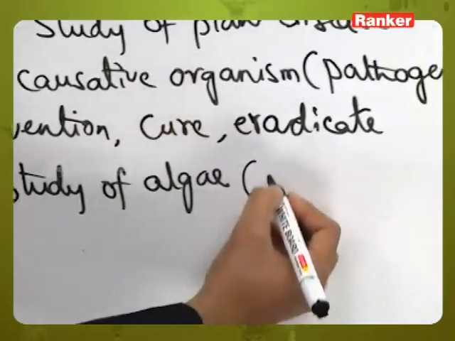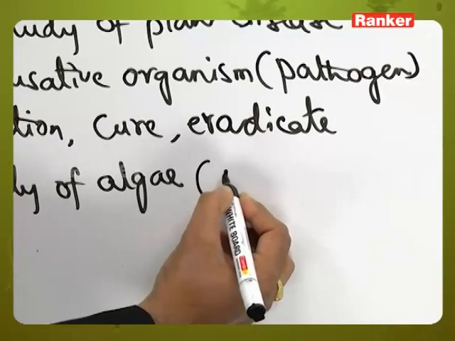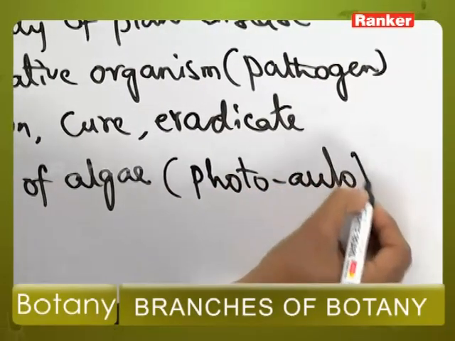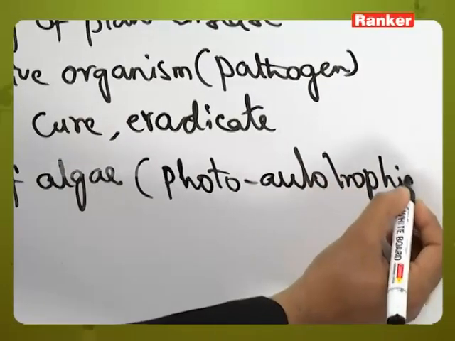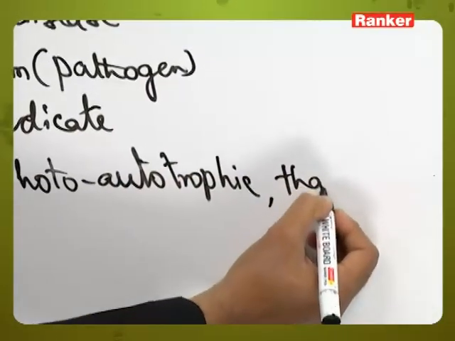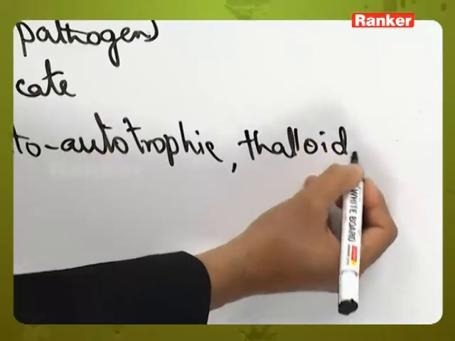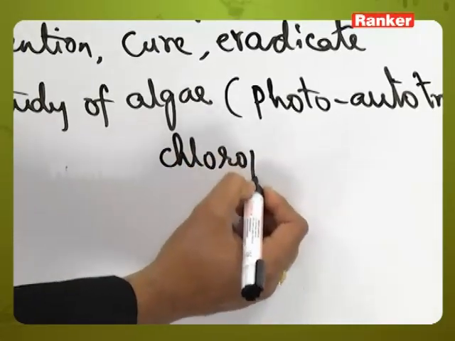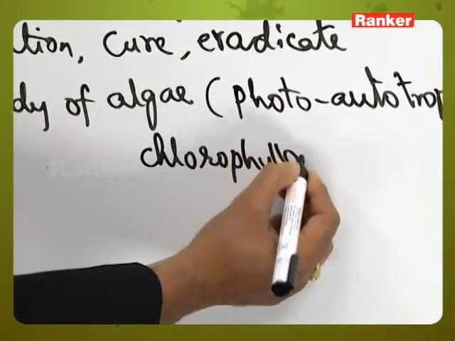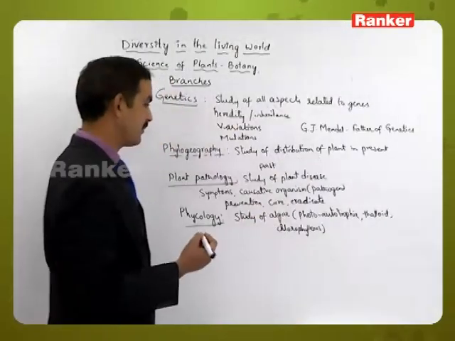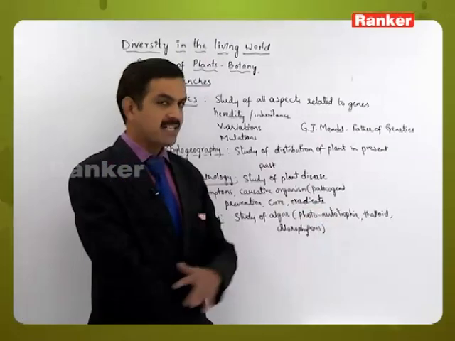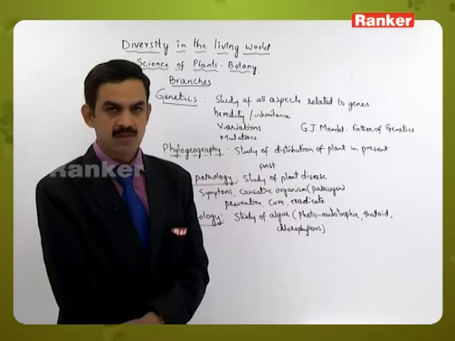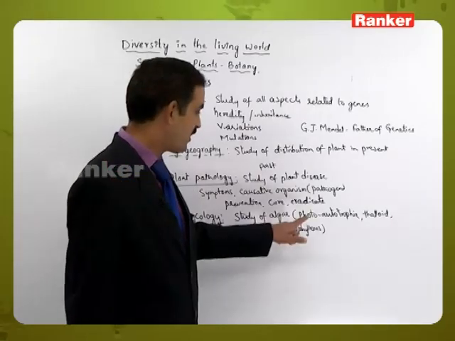Here algae are photoautotrophic, thalloid, chlorophyllous organisms. Photoautotrophic, that is, they can prepare food materials by themselves by performing a function called